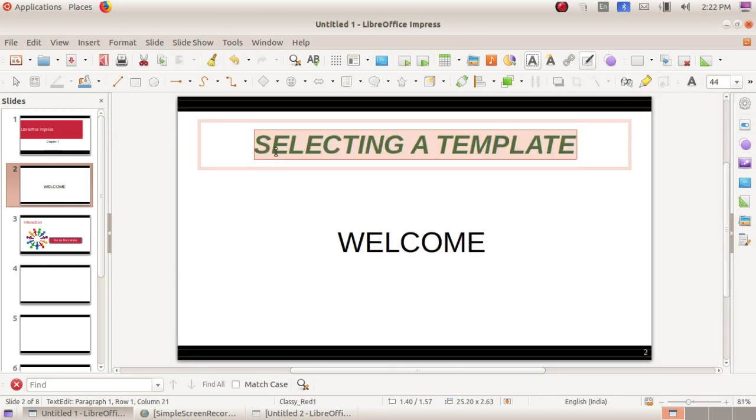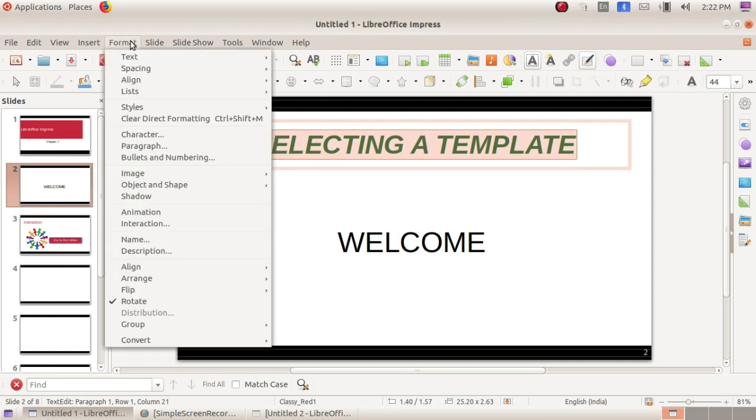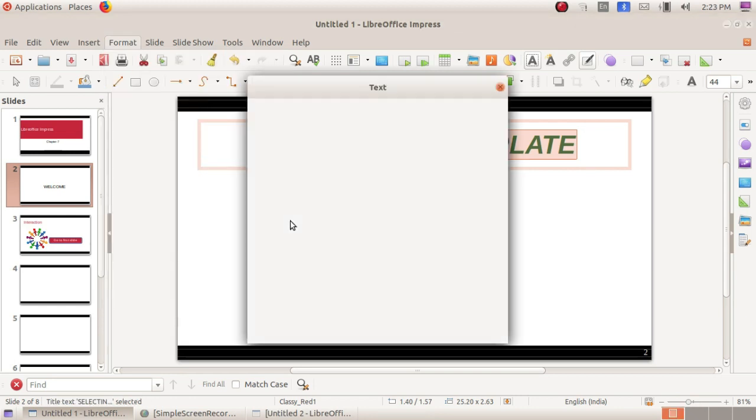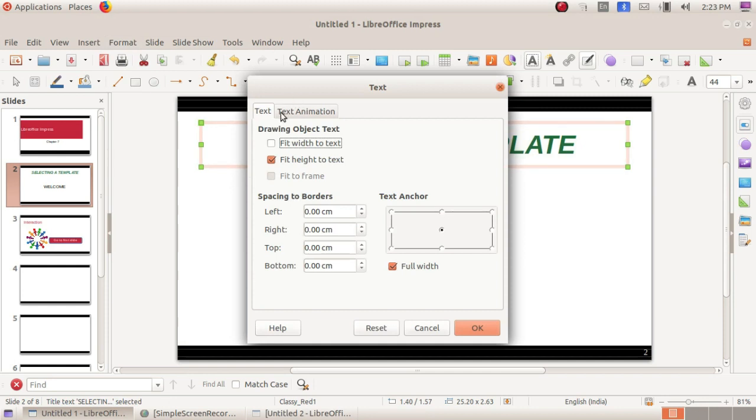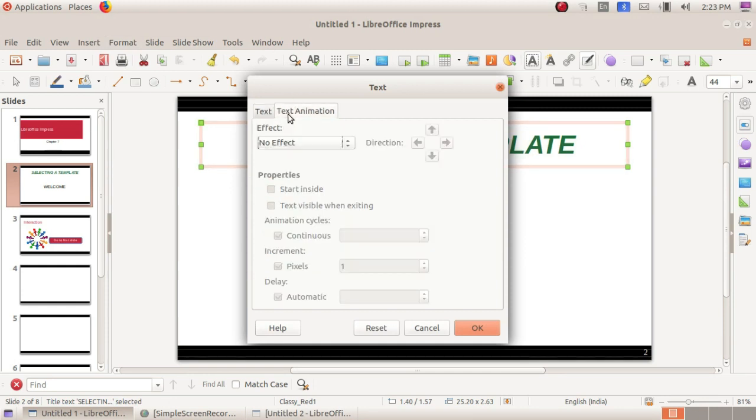Select the text and go to the format menu, and here you have the option object and shape. In this select text, and you have the option text animation. Just select the effects: scrolling, scroll through or blink. Like this you have the options.